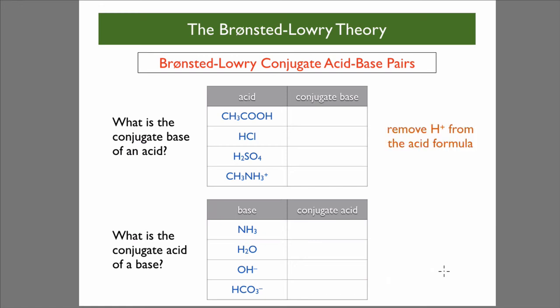Okay. Obviously, the two rules are as follows. To find the conjugate base, you just remove the hydrogen, and you put a little negative sign. So CH3COO minus, Cl minus, etc. Down here, what is the conjugate acid of a base? You're just adding H plus. NH3 goes to NH4 plus. H2O goes to H3O plus. OH minus goes to H2O. Splendid.